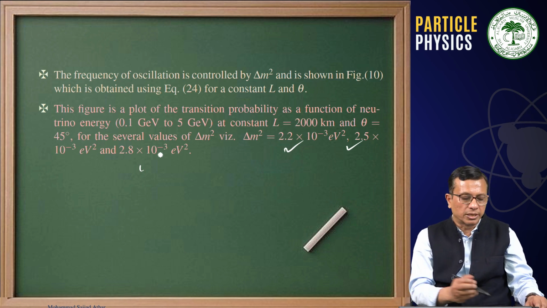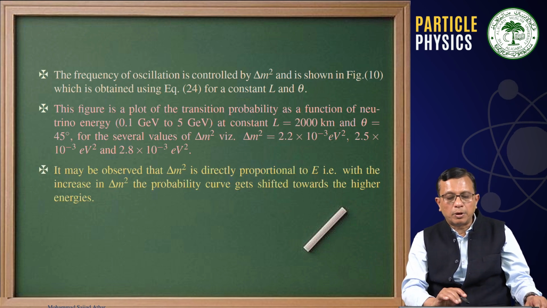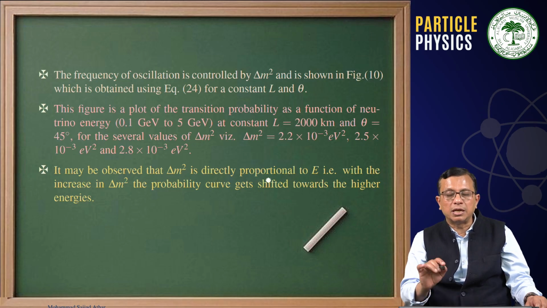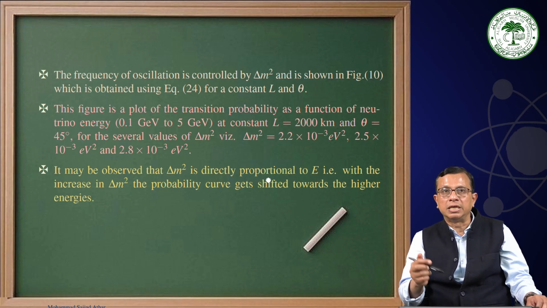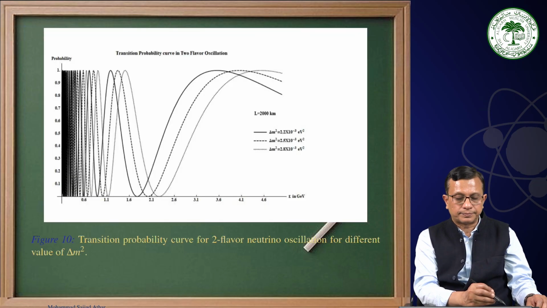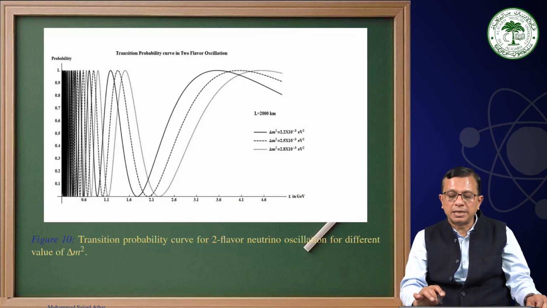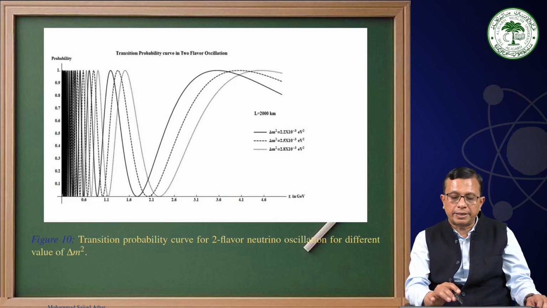that is why we are seeing what delta m square will mimic by oscillation signals. It may be observed that delta m square is directly proportional to E, that we have seen. With the increase in delta m square, the probability curve gets shifted towards the higher energies. As you can see here, we have taken different values of delta m square. This is 2.2 into 10 power minus 3 eV square, this solid line.